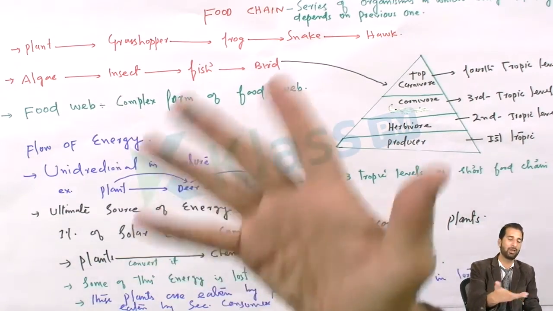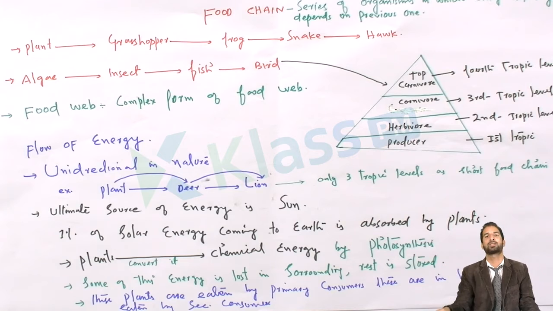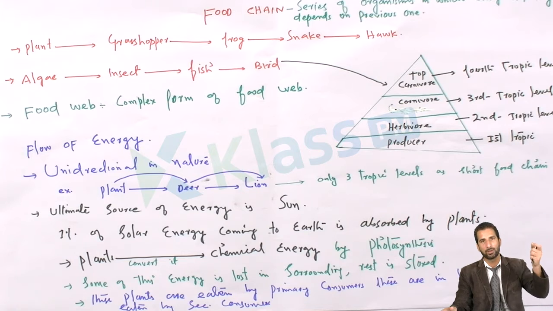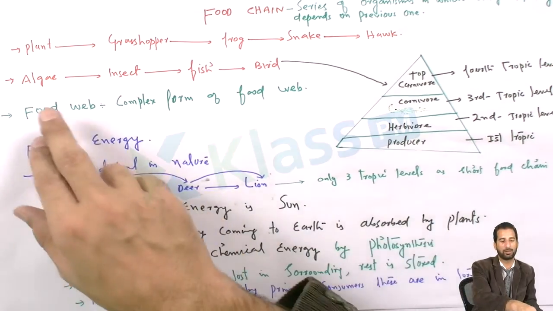How do these algae grow? Algae grow with the help of photosynthesis, because they can synthesize their own food. They are autotrophs and they grow in the water. But these algae in turn are being eaten by insects, these insects are eaten by fish present in the water, and these fish ultimately are eaten by a bird that comes and eats them. So this is the food chain.